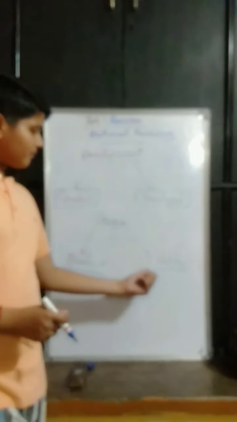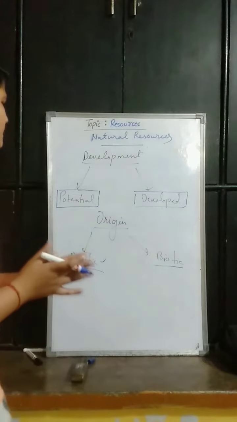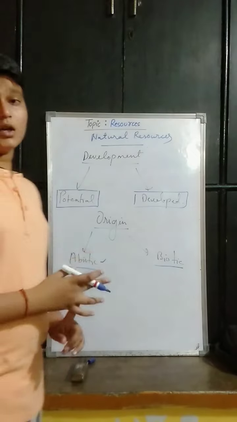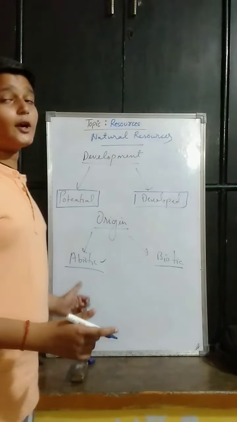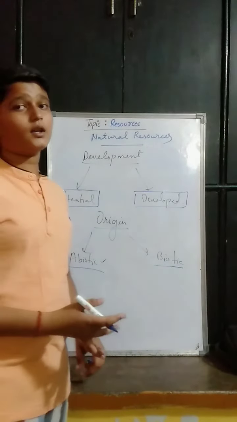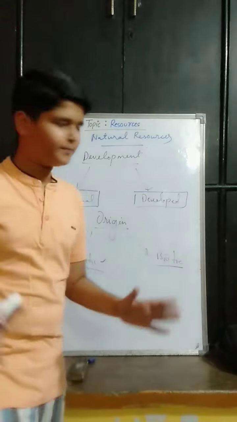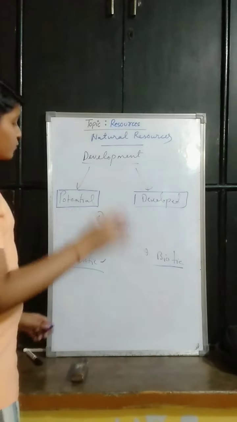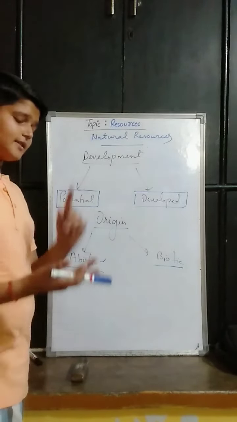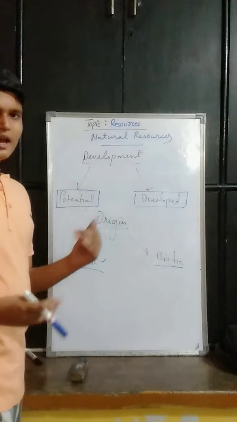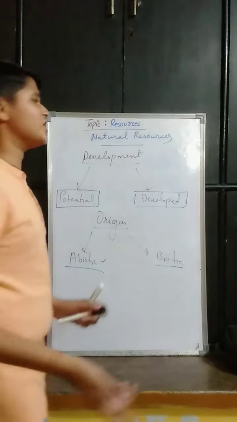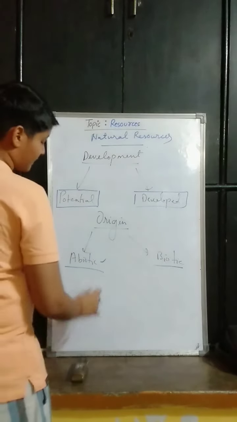For example, for biotic we can take examples like humans, plants, animals, birds, etc. Whereas abiotic examples are sun, water, air, land, soil, etc. So this was about the origin, and these are the most common because we have studied them in science and social studies, and we'll study them more deeply in the further classes when we'll be studying biology as well. Now on the basis of